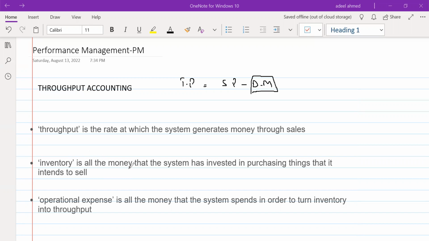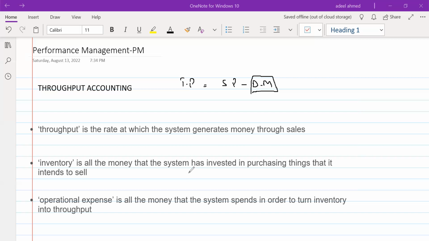So yes, inventory is all the money that the system has invested in purchasing things that it intends to sell. So in short, inventory is referred to as the cost of the direct material. Here we are not referring to the direct labor cost as the value of inventory; the value of inventory is the value of raw material. And other than that, any cost incurred on converting that raw material into finished goods would be considered as our operating cost or factory cost.